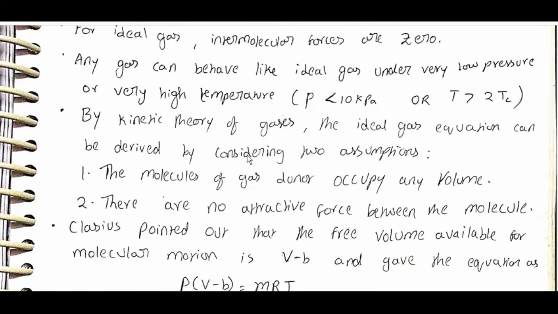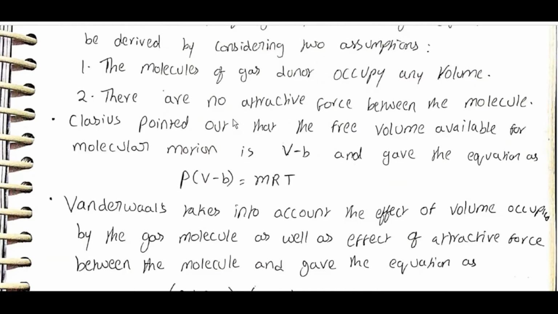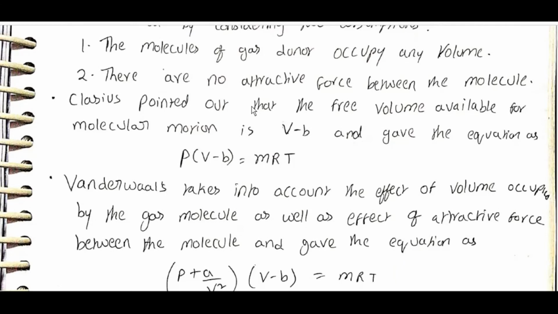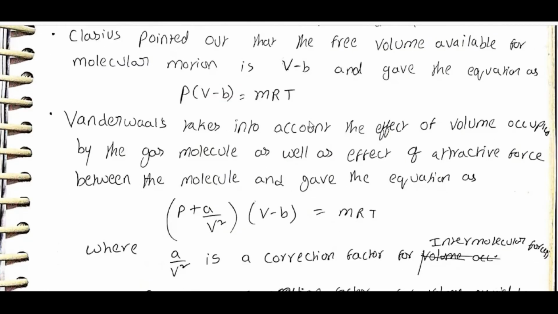By the kinetic theory of gases, the ideal gas equation can be derived by considering two assumptions. The molecules of the gas do not occupy any volume. There is no attractive force between the molecules. Clausius pointed out that the free volume available for molecular motion is V minus b, and gave the equation as P into V minus b is equal to mRT.